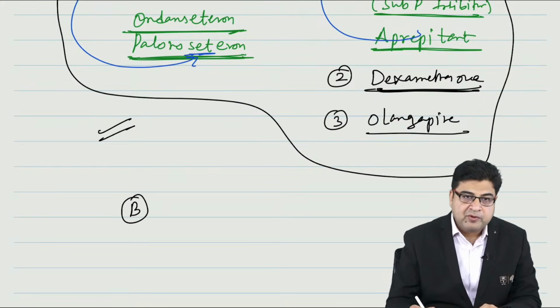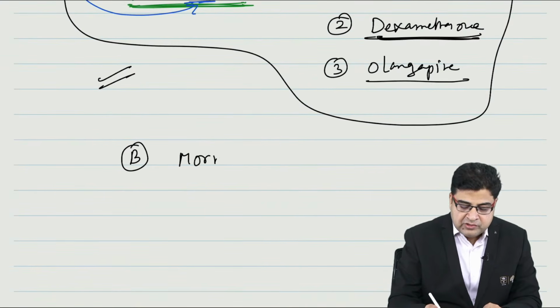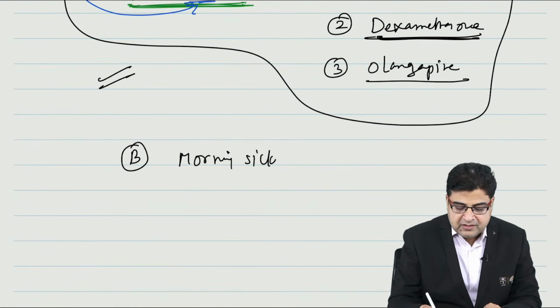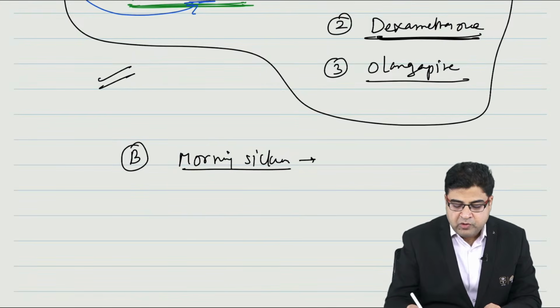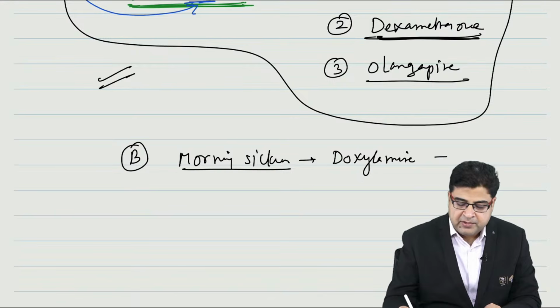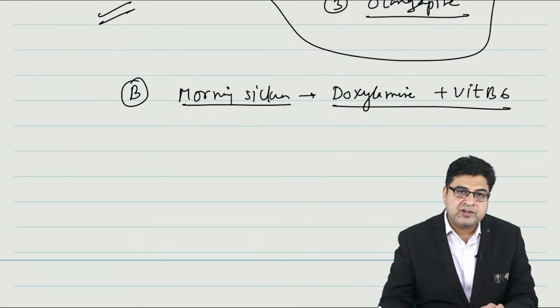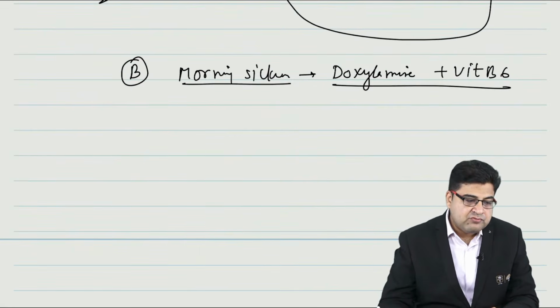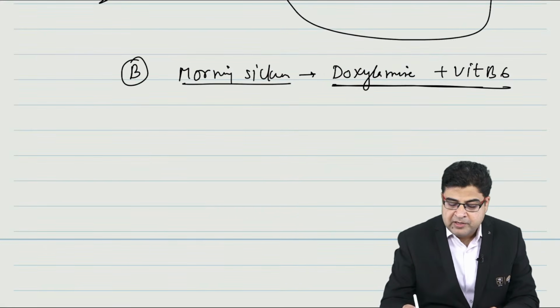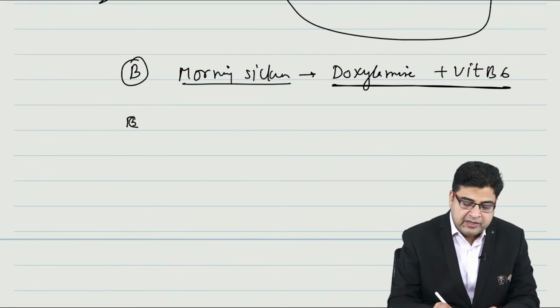Now the second type of vomiting is morning sickness. If the patient is having morning sickness, you know that the drug of choice is doxylamine. So the combination of doxylamine plus vitamin B6 is given as the best treatment for morning sickness.